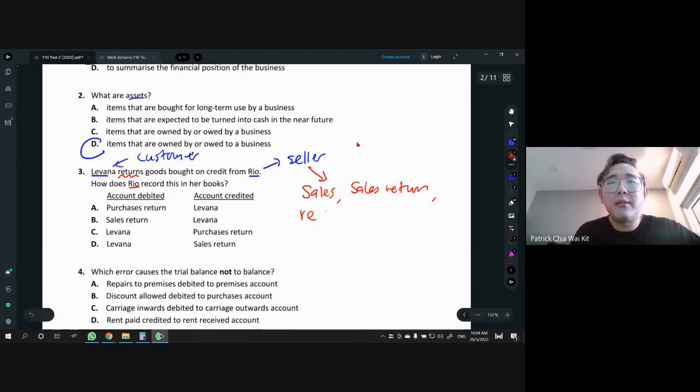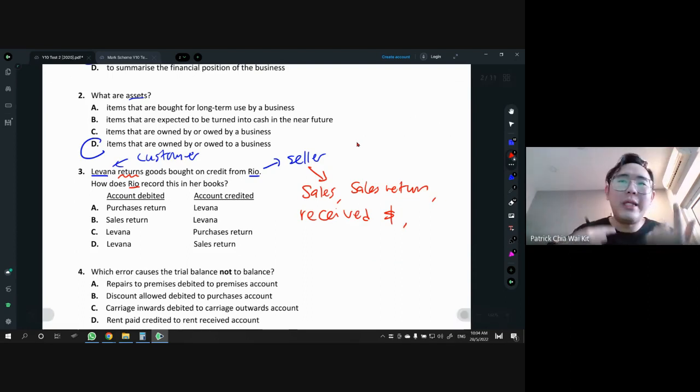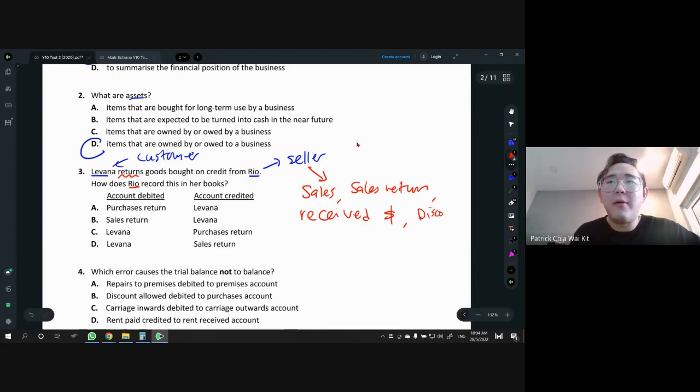The money is either cash or bank. And of course, if we receive money early, then we give our customer a discount allowed. So these are the things that are related when we are the seller.